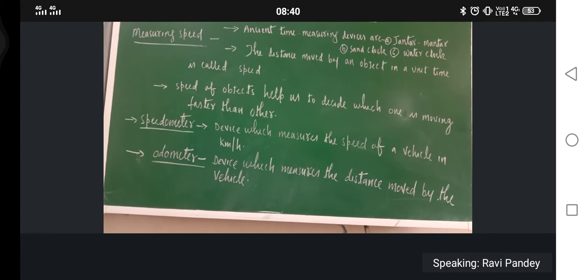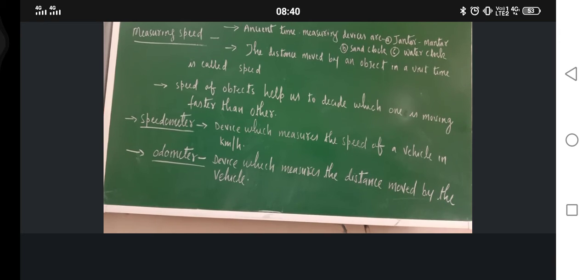Whenever you are converting bigger unit into smaller unit, bigger unit means like kilometer, into smaller unit like meter or second, then what should be there? Multiplication. And when you are converting smaller unit like meter into kilometer or second into minute or minute into hour, then division. Have you got it or not?